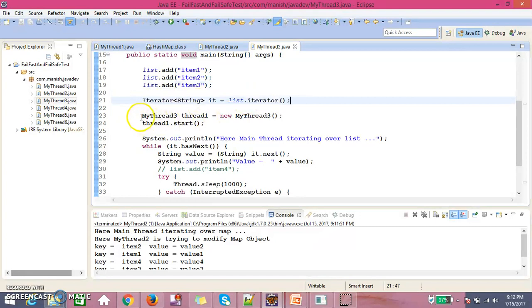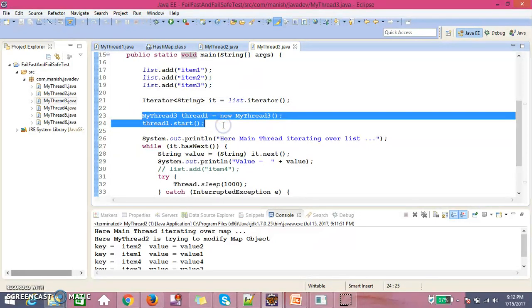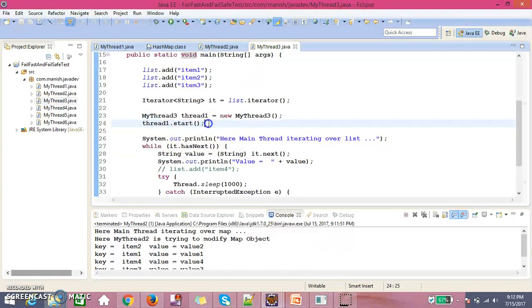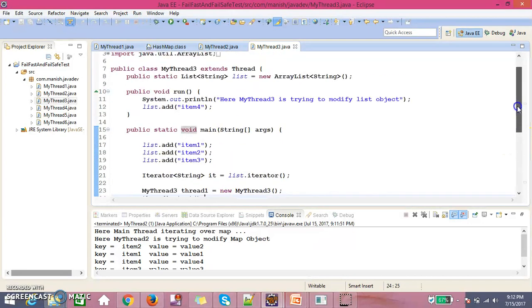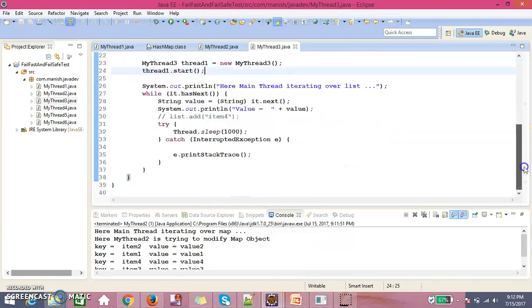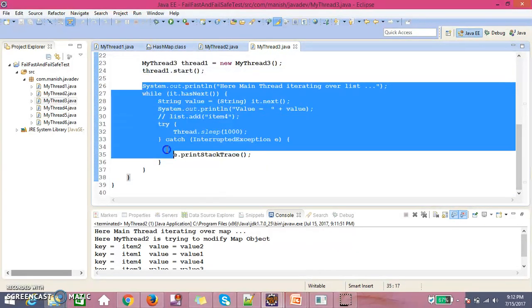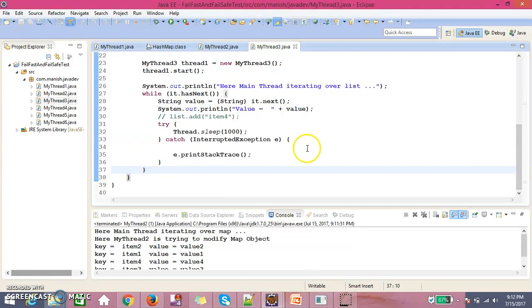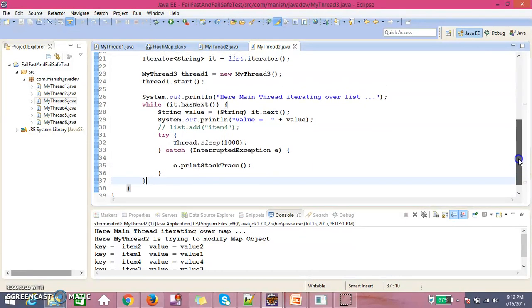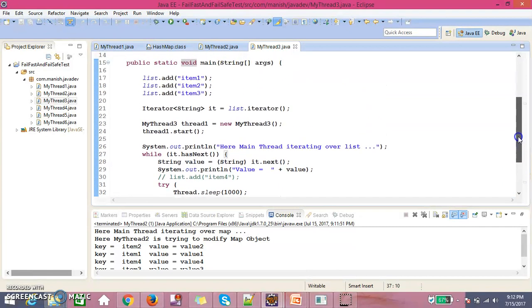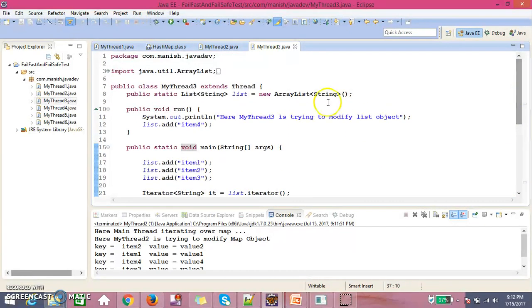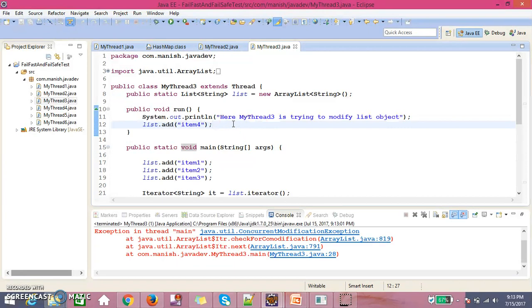Then we create the thread reference and call the start function. The start function is going to call the run function, but in the main function we are iterating over the collection. So once one thread is iterating it, and at the same time thread 1 is trying to modify that collection object, it's going to throw concurrent modification exception, like here we will see.